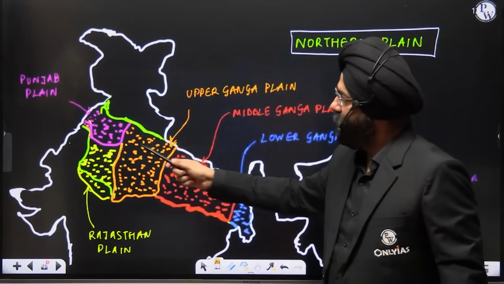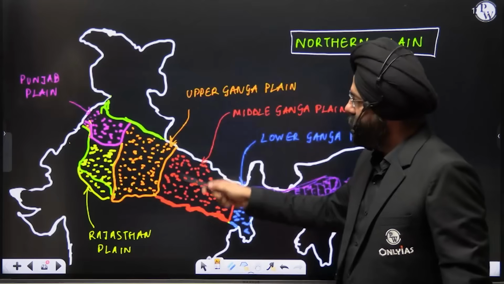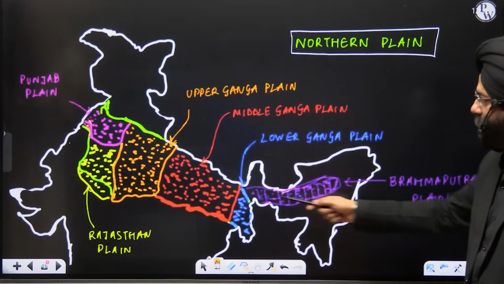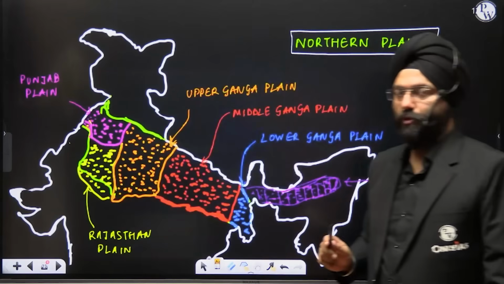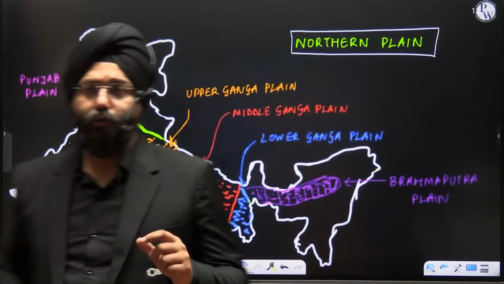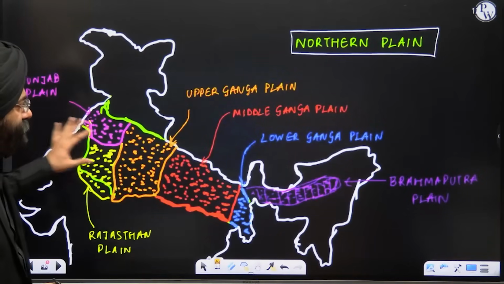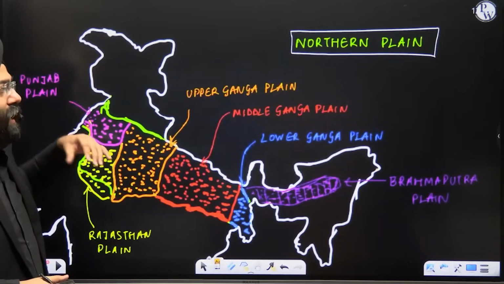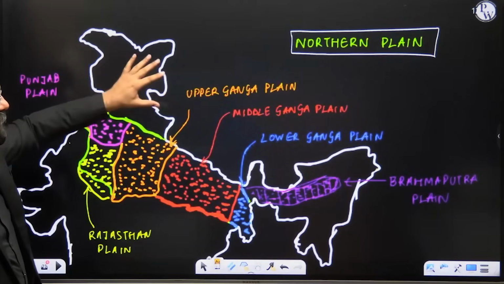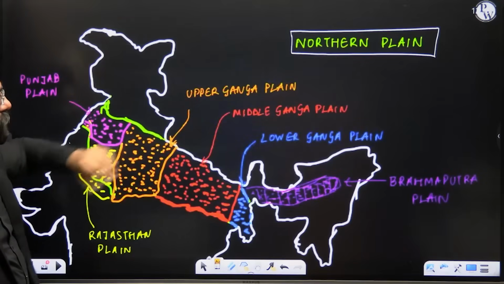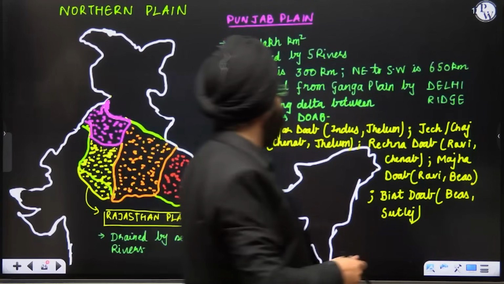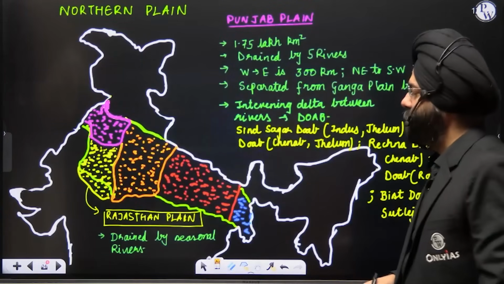Rajasthan plain. This is the upper Ganga plain. This is the middle Ganga plain. This is the lower Ganga plain. And this is the Brahmaputra plain. Clear? Now, if you want to copy it, quickly copy it down. This will be easy for you to remember also, because using these maps does give you an edge over the others when you're writing the answers. So this is the basic division which I have shown you over here. Let's move further. Let's see the first part, that is the Punjab plain.